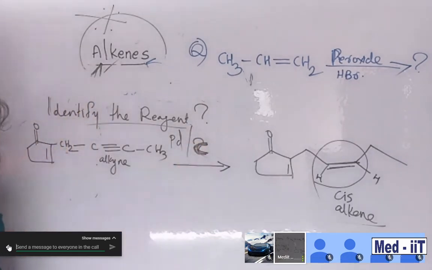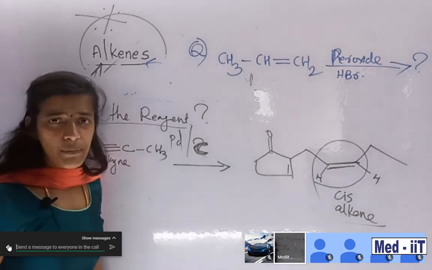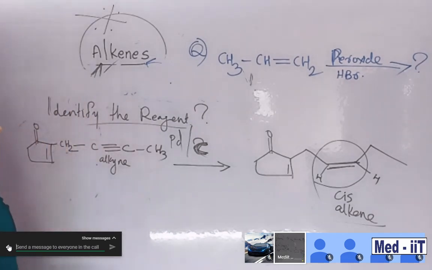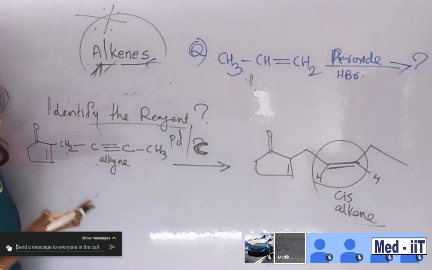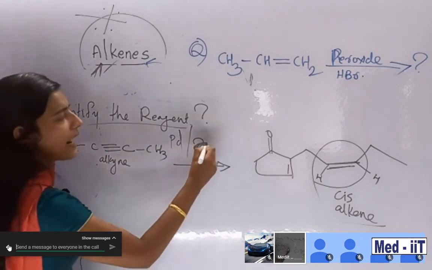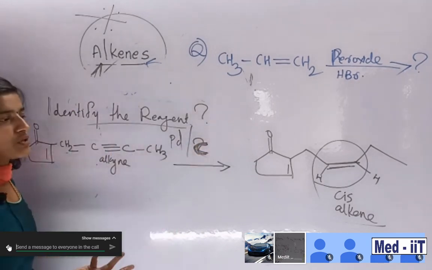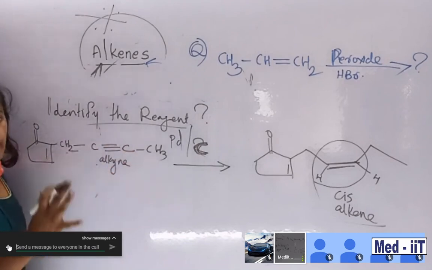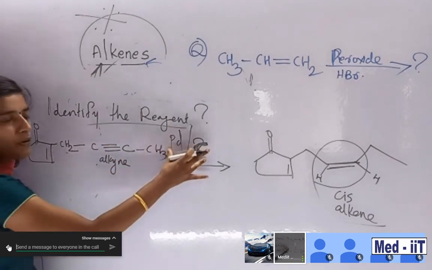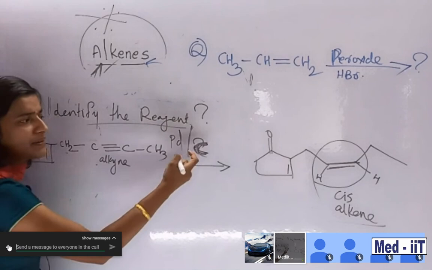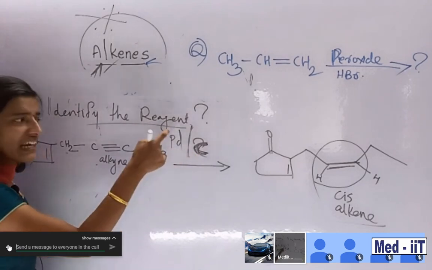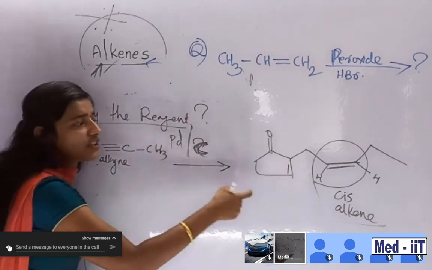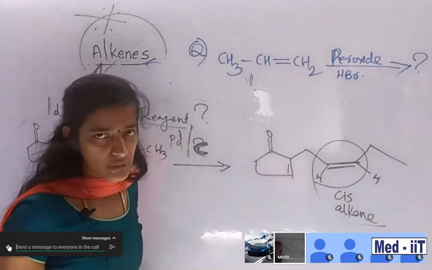But if you are preparing for the board exam, sometimes they will ask in this manner, meaning identify the reagent. They can ask questions, or you may want to find out the product also. Okay, product. So they are providing palladium as palladium on carbon. This is Lindlar catalyst. They are providing Lindlar catalyst, and you want to identify the product also. That is another possibility.